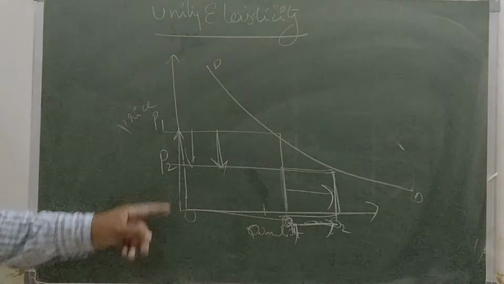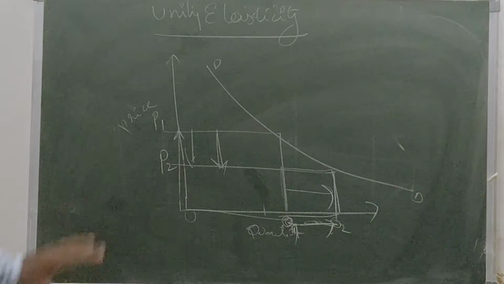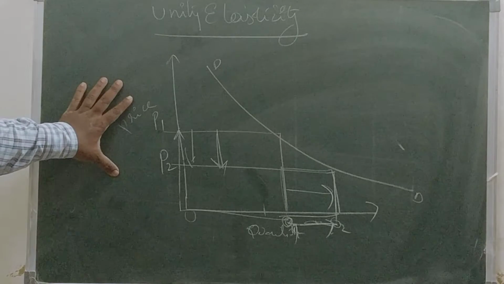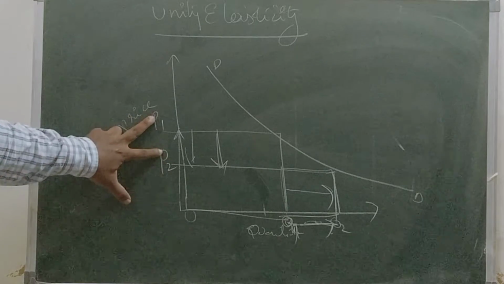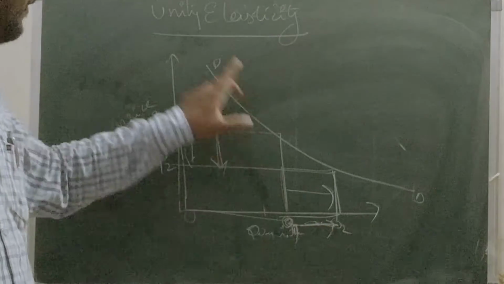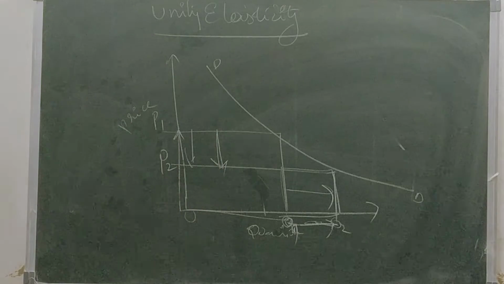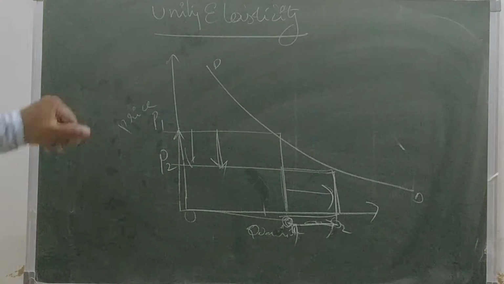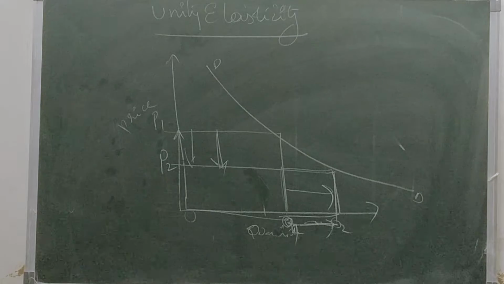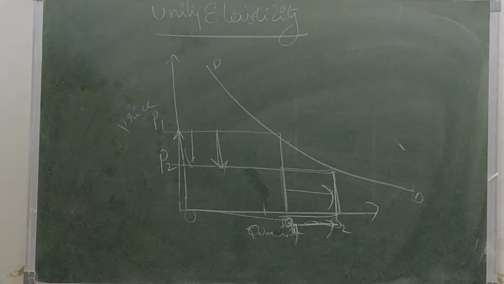The extent of increase in the quantity demanded equals the extent of fall in the price. Okay, this is what unity elasticity is. So these are the types under price elasticity of demand. Just note down.